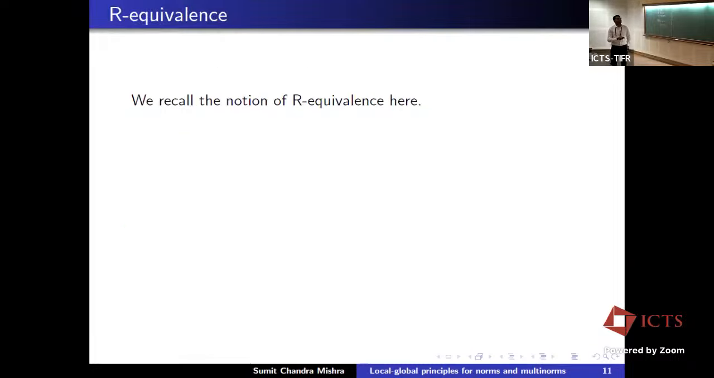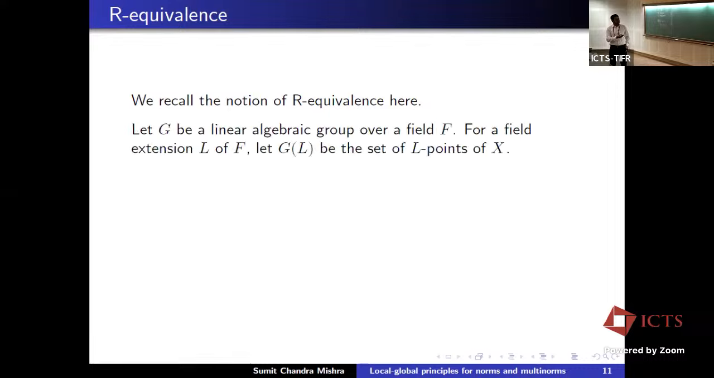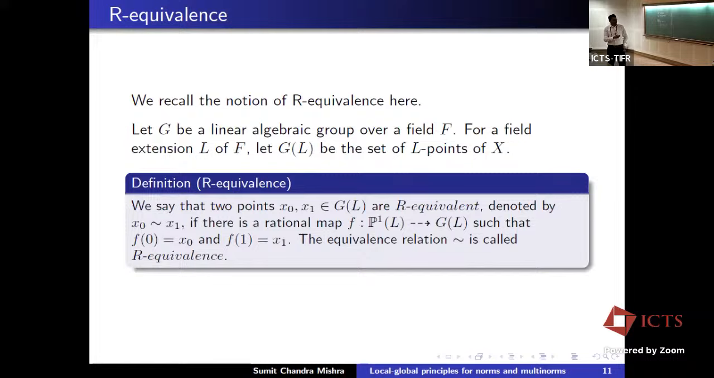Okay, so in order to state the general result, I will need to recall the notion of R equivalence. So let G be a linear algebraic group. For a field extension L of F, let G(L) be the set of L points of G. Then we define R equivalence as follows. We say that two points x0 and x1 are R equivalent, denoted x0 ~ x1, if there is a rational map from P^1_L to G_L so that at 0 it goes to x0 and at 1 it goes to x1. So this gives an equivalence relation, which we call R.